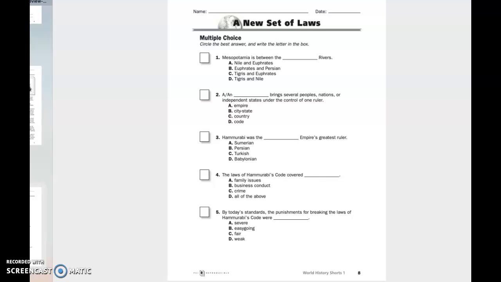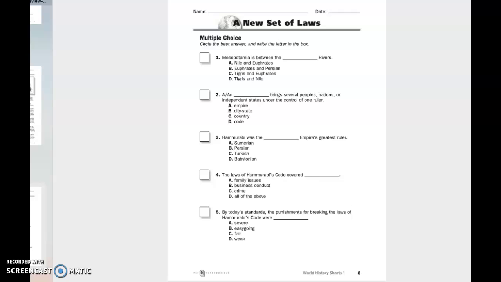Number 3. Hammurabi was the blank empire's greatest ruler. A. Sumerian. B. Persian. C. Turkish. Or D. Babylonian.